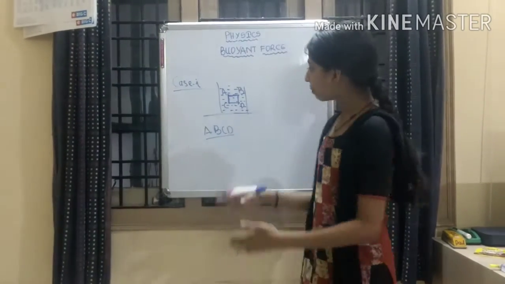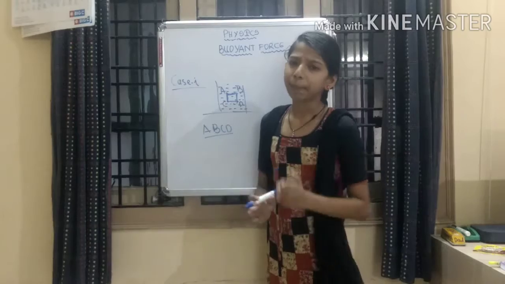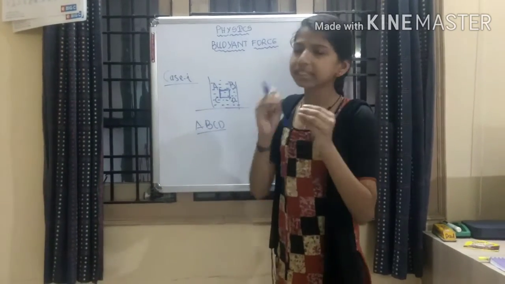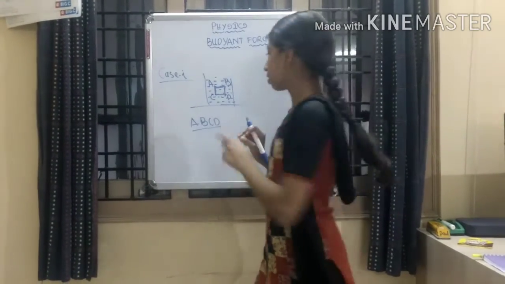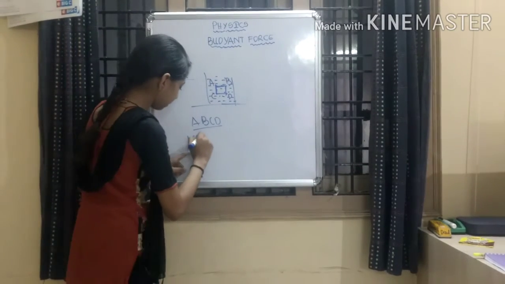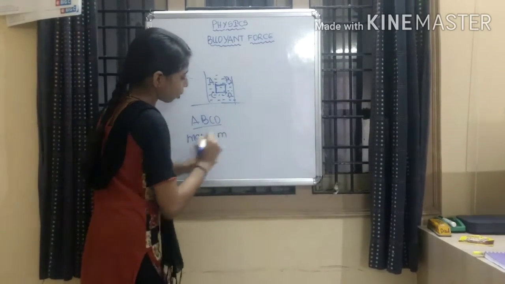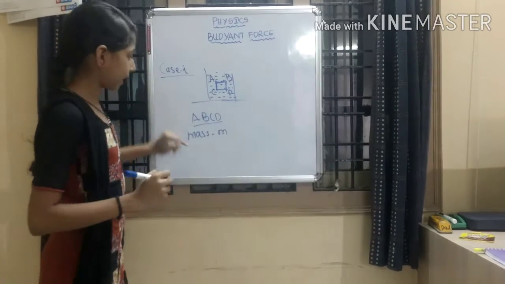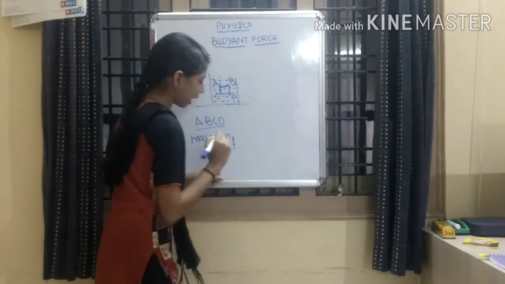If a particle exists, it compulsorily should have mass. So, mass is denoted by small m, no?